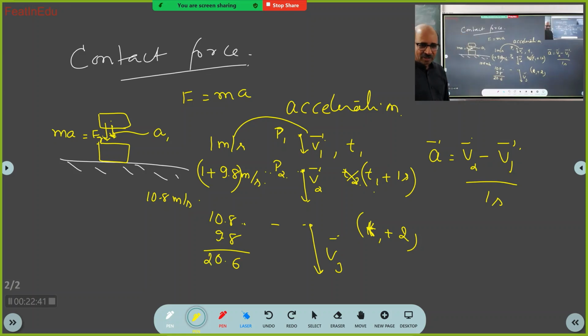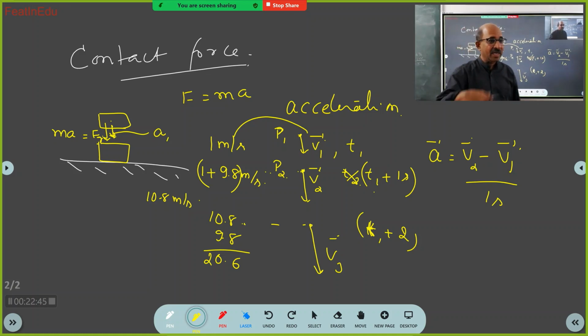So here you see, the velocity is changing by 9.8 meters per second every second. The velocity of the body will change by 9.8 meters per second every second.